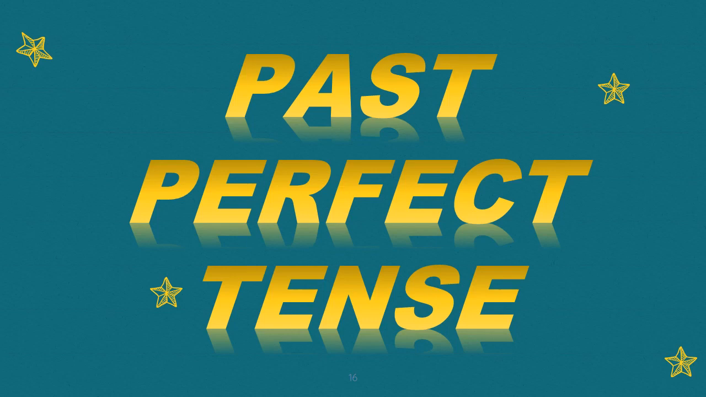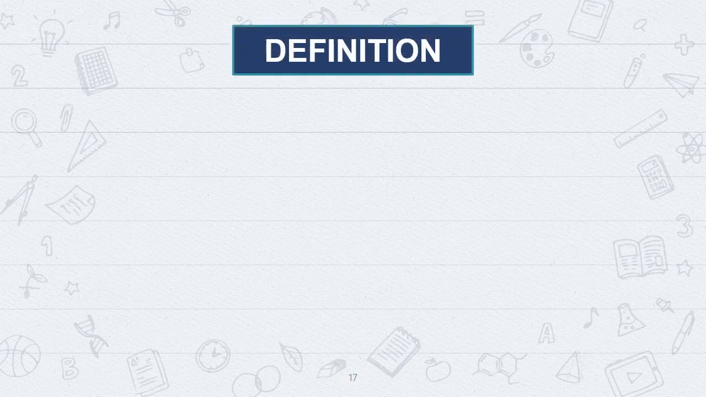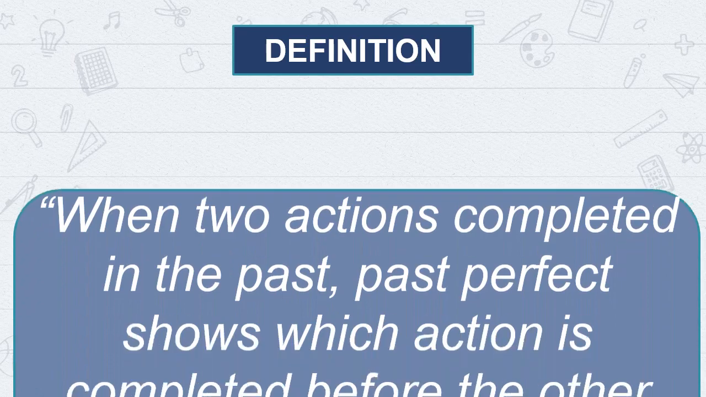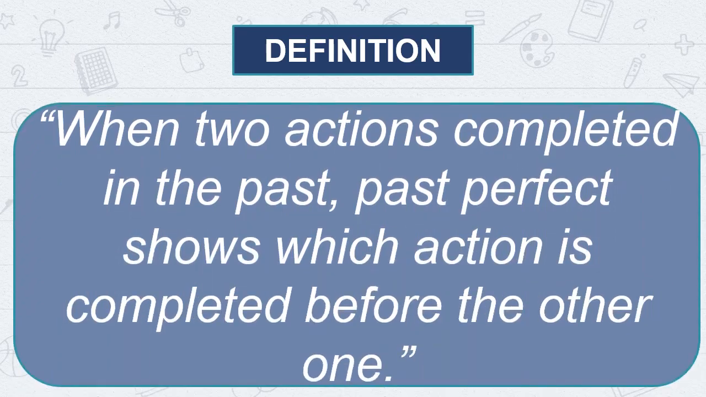Students, now we are going to do past perfect tense. First of all, I would like to tell you the definition of the same. When two actions are completed in the past, past perfect shows which action is completed before the other one. Means the action which happened first, there we use past perfect tense, and the action which happened next, there we use past indefinite tense. These two tenses go in coordination.